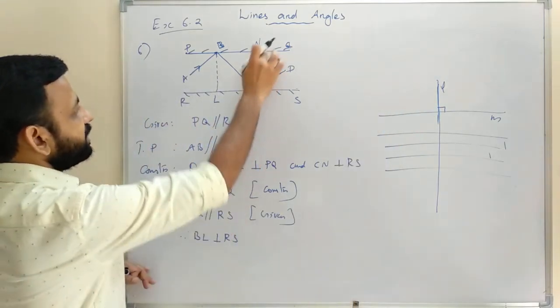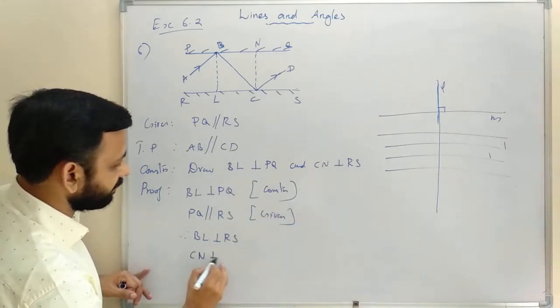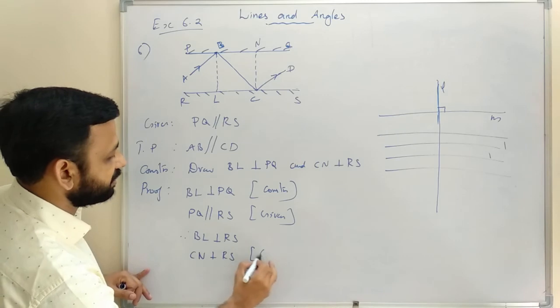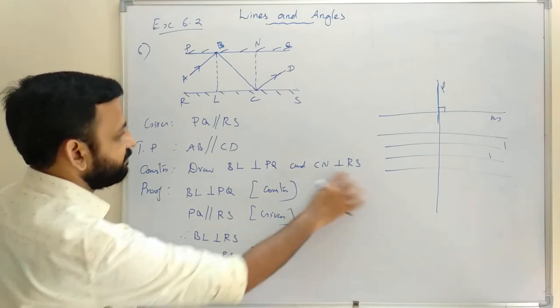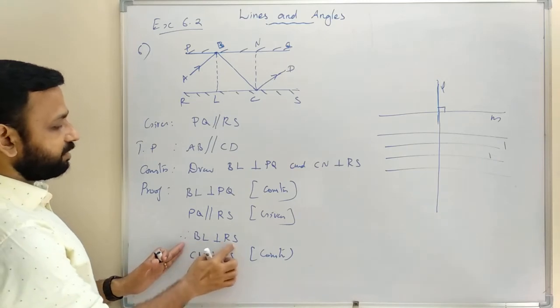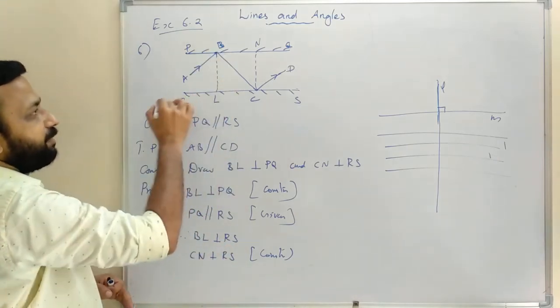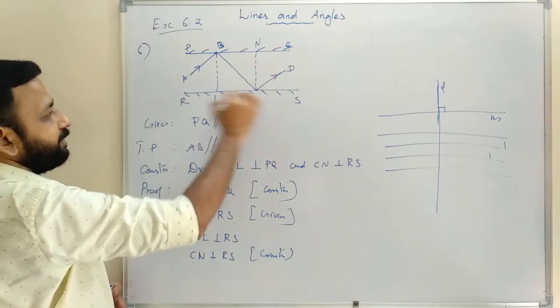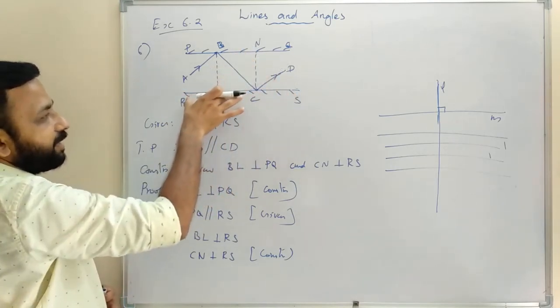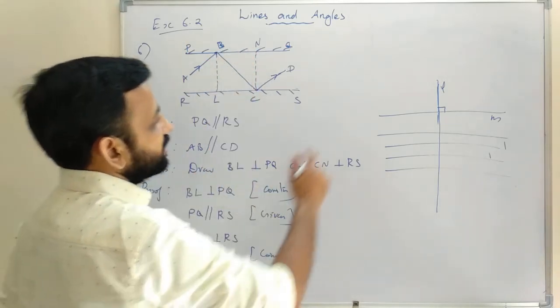Then CN perpendicular to RS. That is the construction. So here it is given CN perpendicular to RS. So now BL perpendicular to RS and CN perpendicular to RS. So both the lines are perpendicular to the same line. Therefore those two lines are parallel to each other.